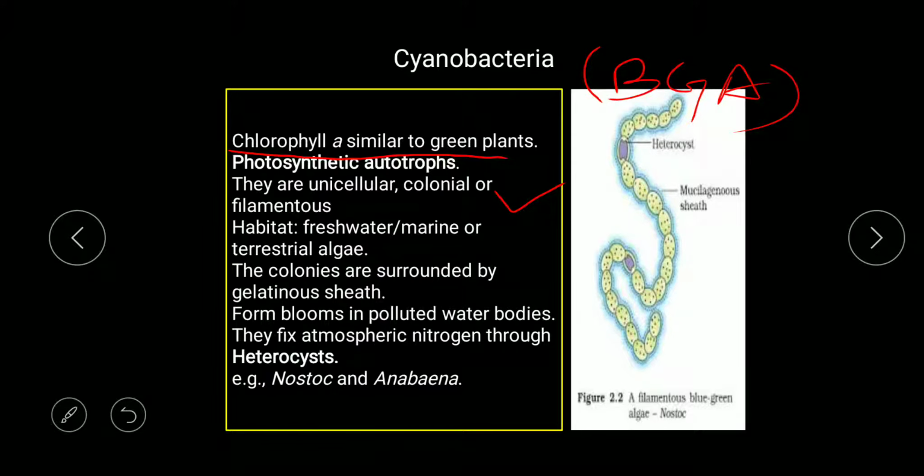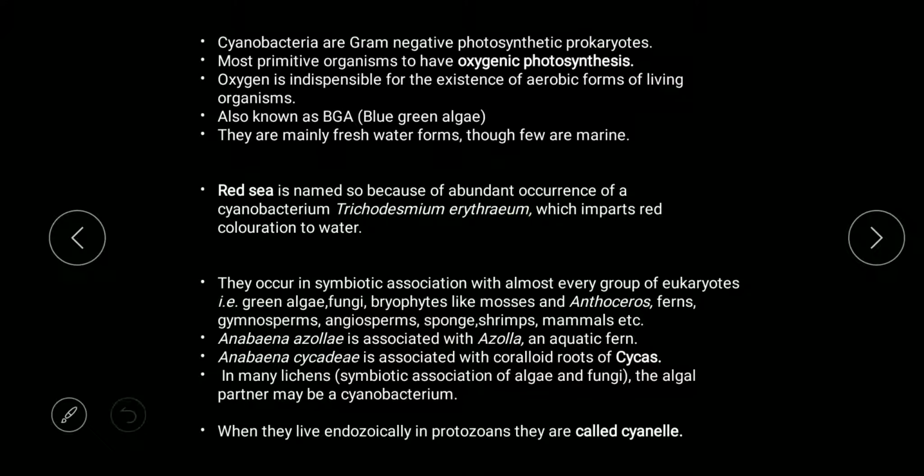Habitat, if we talk, they are freshwater or marine and terrestrial algae. The colonies are surrounded by a gelatinous sheath. As you can see here, this gelatinous sheath is found around the whole body. They can form water blooms or algal blooms in polluted water bodies and fix atmospheric nitrogen through the heterocyst. Heterocyst has a role, we will study that in filamentous bacteria. Examples are Nostoc and Anabaena. Now we have to study the cyanobacteria in detail, so we will study every point one by one.